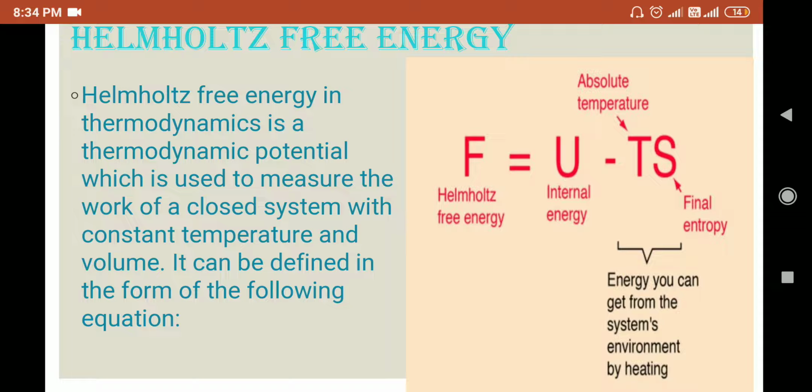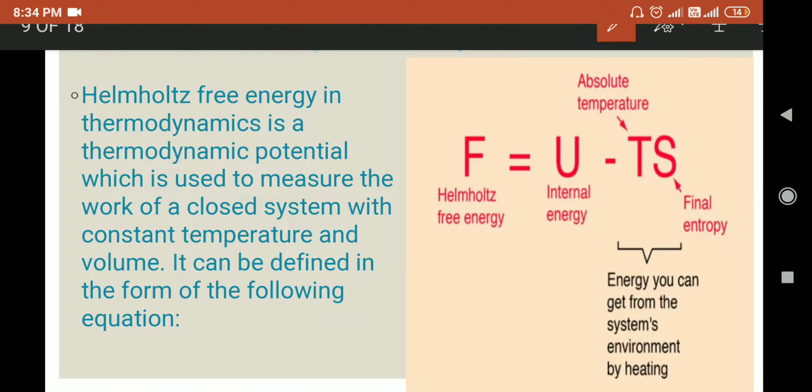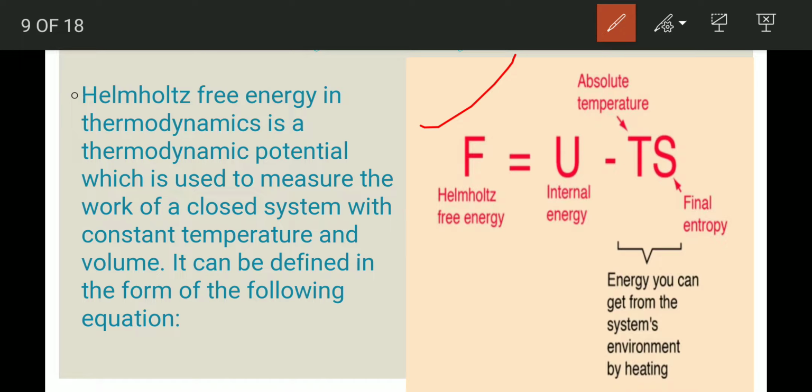Let's see its definition. Helmholtz free energy is the thermodynamic potential which is used to measure the work for a closed system with a constant temperature and volume. It can be defined by the following equation. Here Helmholtz free energy is denoted by F, which is equal to internal energy minus the product of temperature and entropy, F = U - TS.